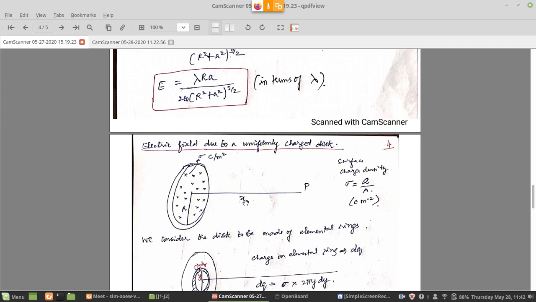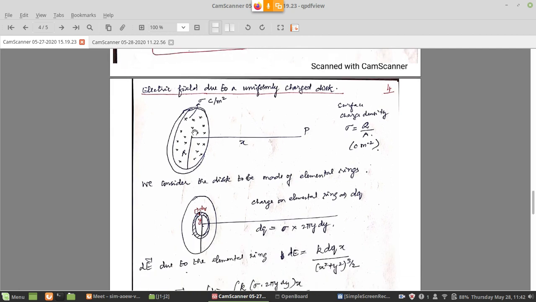So here surface means the entire surface has some charge. It could be positive charge, it could be negative charge, but the surface charge density is how much charge is there per unit area on the surface. So it is Q by A, right?